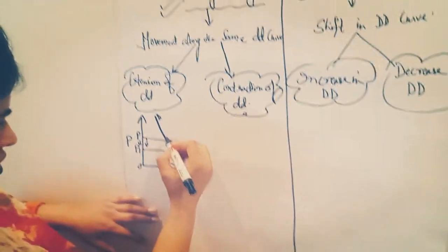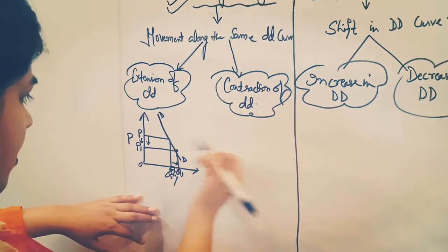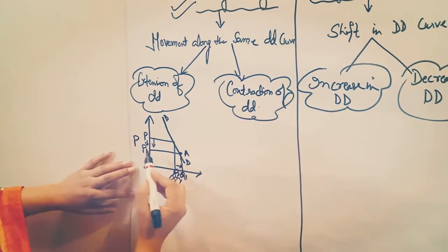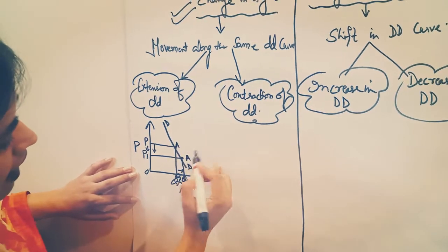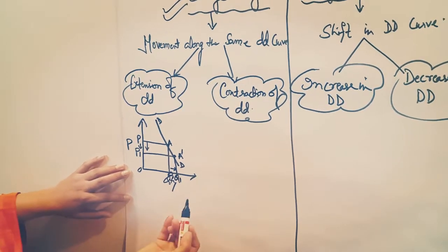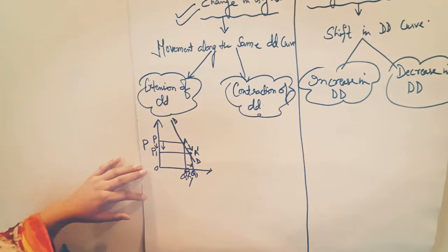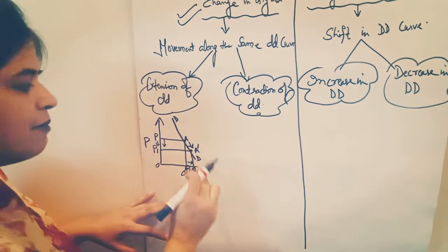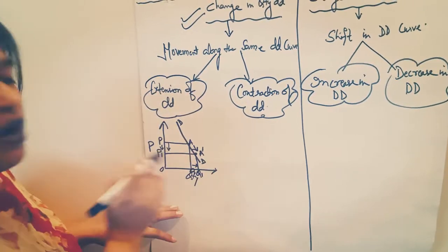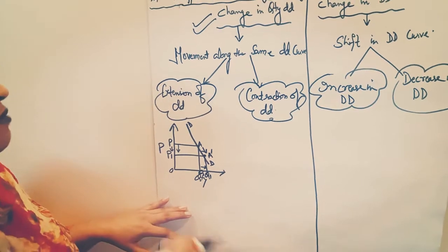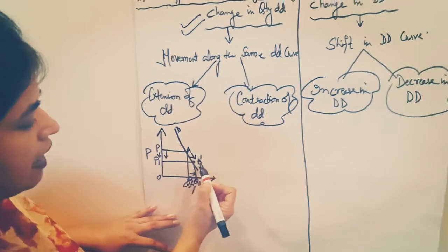So what does it show? This is basically a point. For example, this is the point A. This one is A and this one is A dash. What does it show? It shows the downward movement. Movement means एक ही डिमांड कर्व में ऊपर से नीचे की तरफ जो है वो पॉइंट शिफ्ट नहीं, मूवमेंट कर रहा है from point A to A dash.